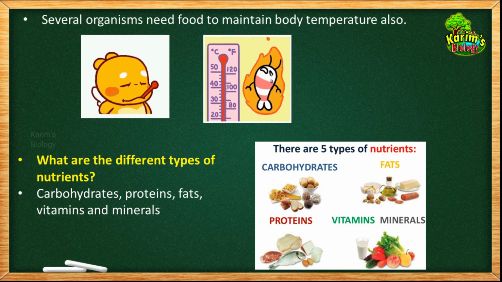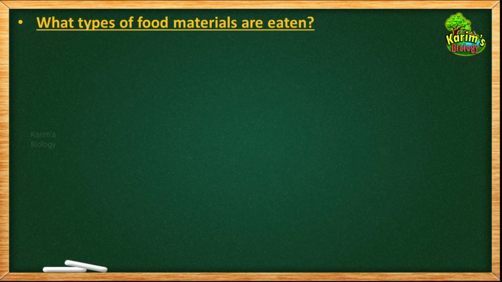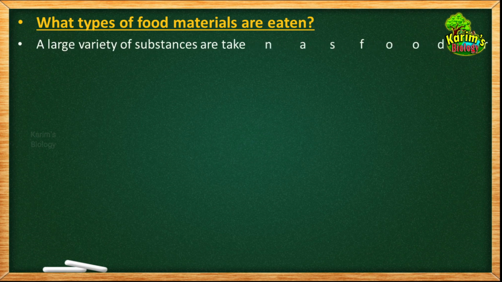So that's why vitamins and minerals are called protective foods. So these are the different types of nutrients. Now, what type of food materials are eaten by organisms? This is one more question that needs to be answered.